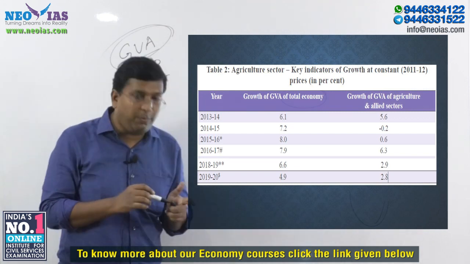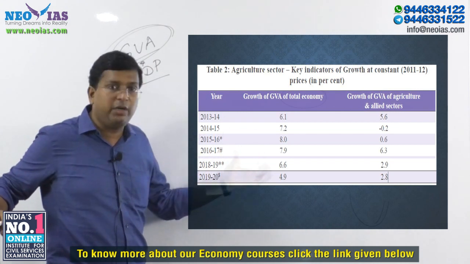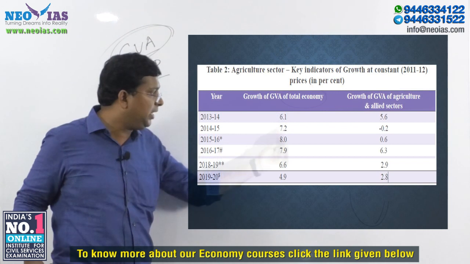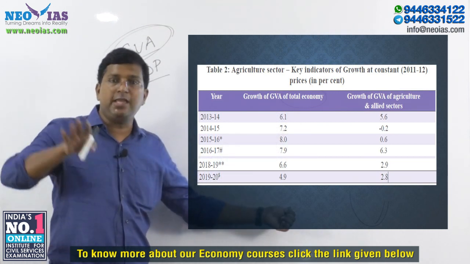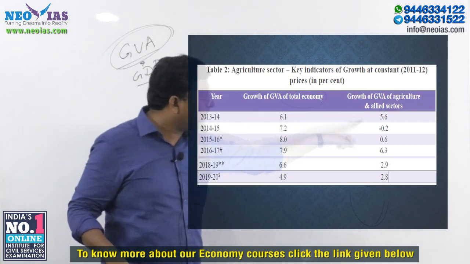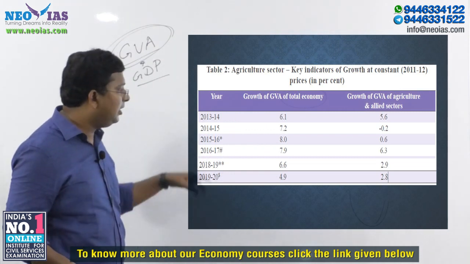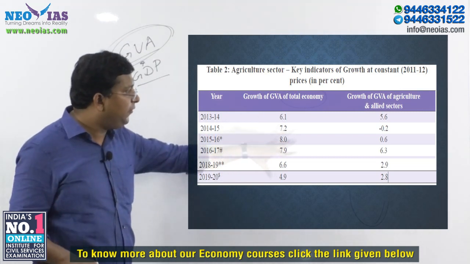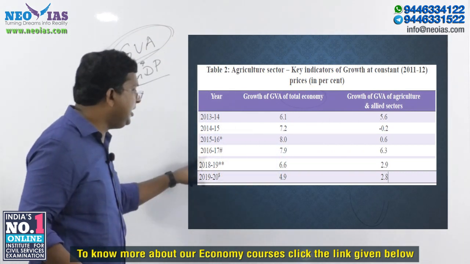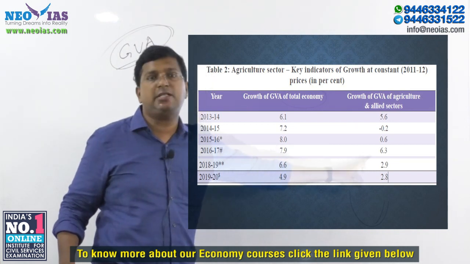From the examination point of view, two important pieces of information are covered here. One is the growth of gross value added of the total economy. What is the trend? There is no steady increase and no steady decrease. In the case of agriculture, keep in mind that in approximately the last 5 years we had negative growth, especially in 14-15, and in 16-17 the growth of gross value added touched even 6.3%.